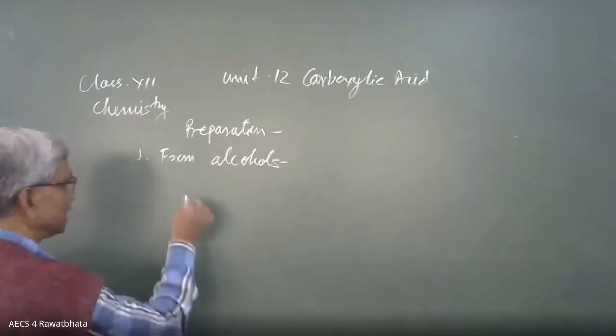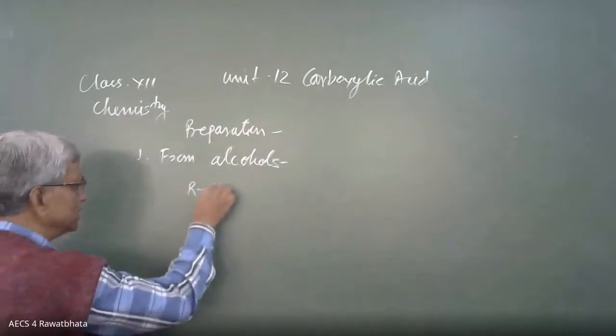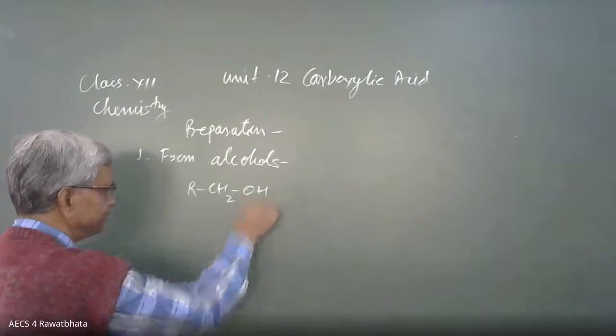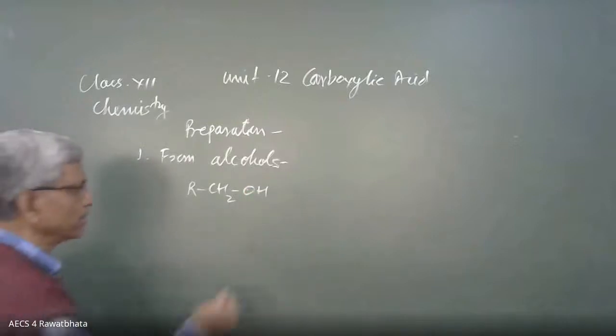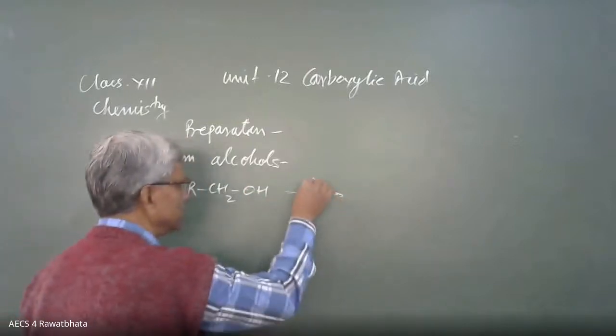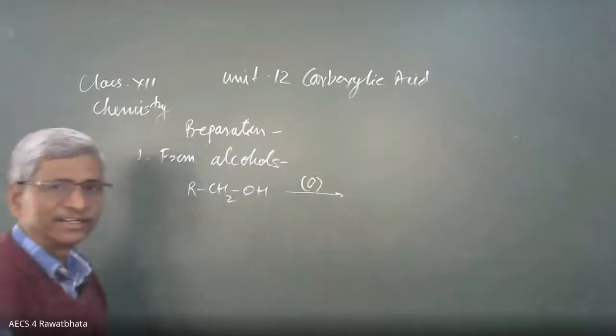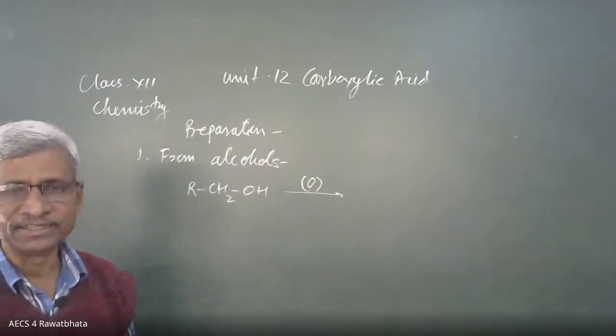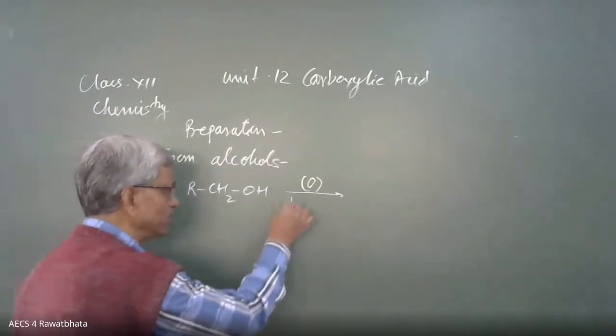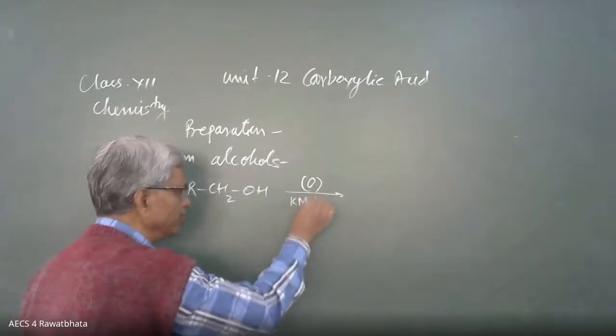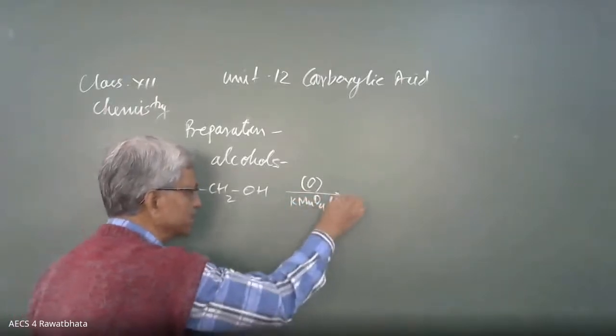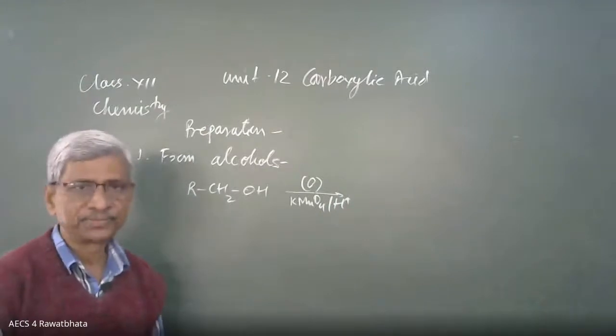So alcohols like RCH2OH are going to oxidize. We can mention the compound KMnO4 with H positive. This is the oxidizing agent.